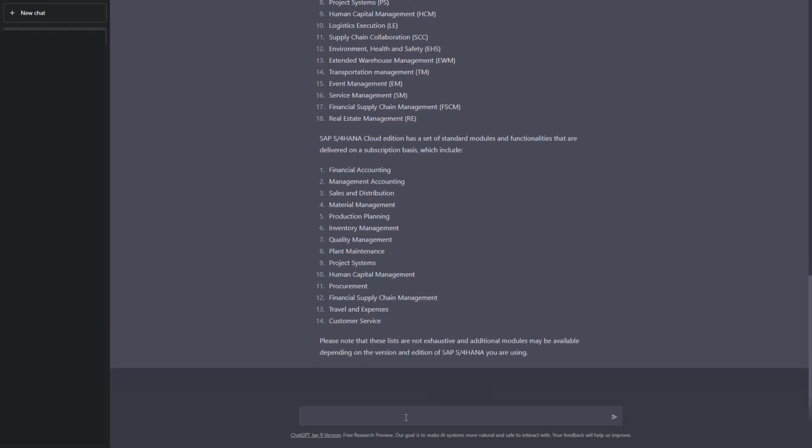Now let us next ask about some implementation methodologies. Let us see if it can explain what all the different implementation methodologies that are available in SAP for implementing S4 HANA.